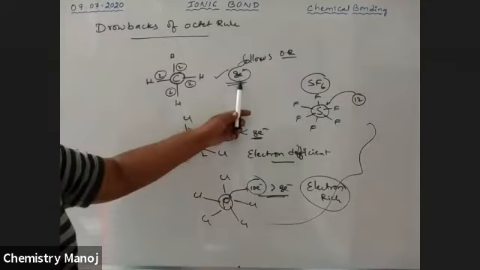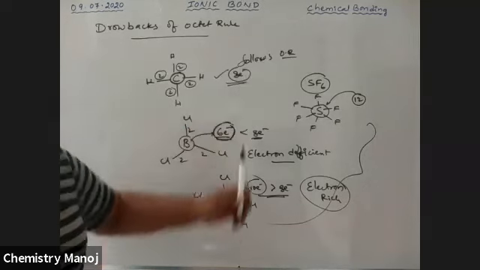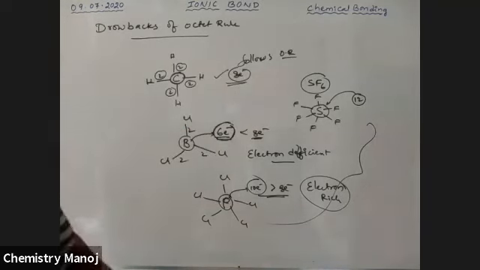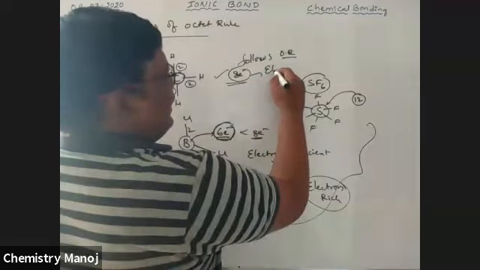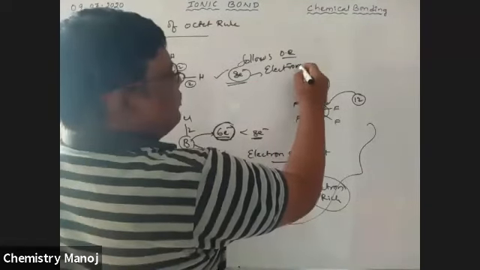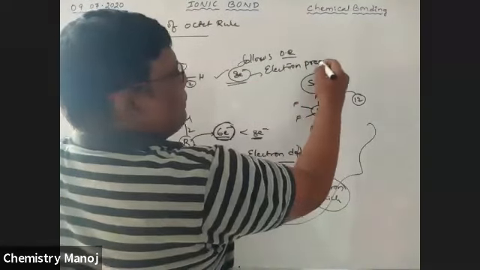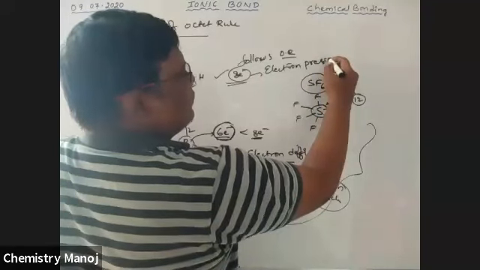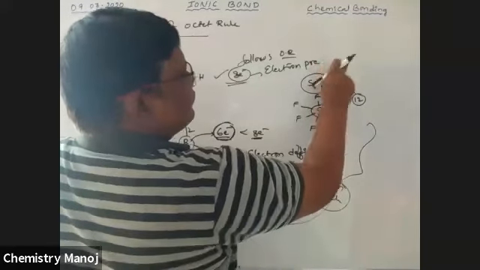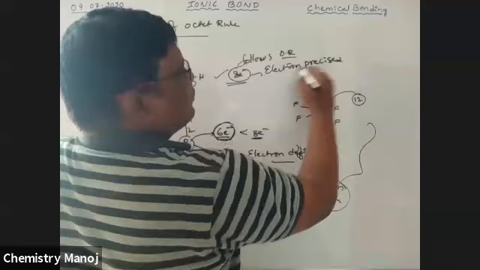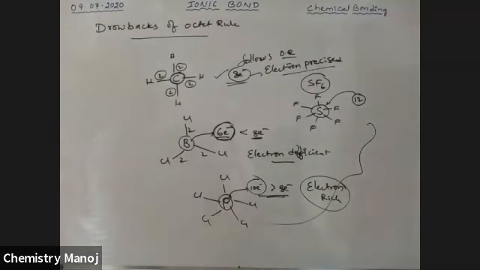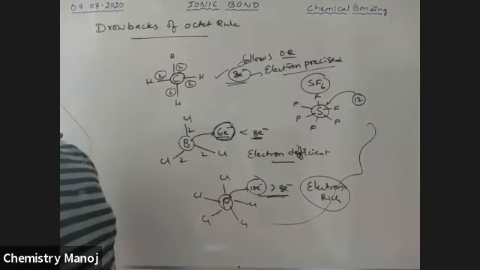So having exactly 8 electrons is an electron precise molecule. Sometimes this is called an electron precise molecule.